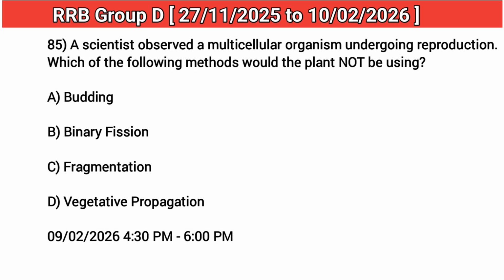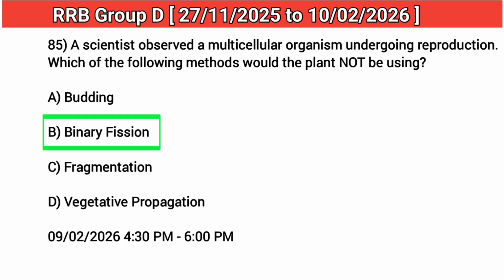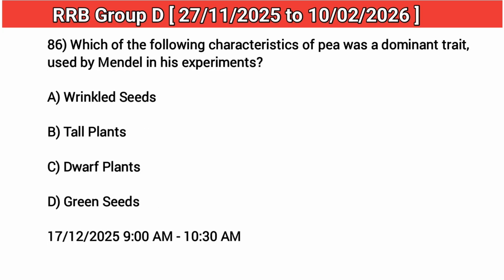85. A scientist observed a multicellular organism undergoing reproduction. Which of the following methods would the plant not be using? Answer: B. Binary fission. 86. Which of the following characteristics of P was a dominant trait, used by Mendel in his experiments? Answer: B. Tall plants.